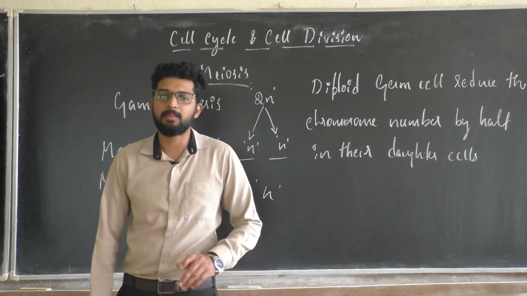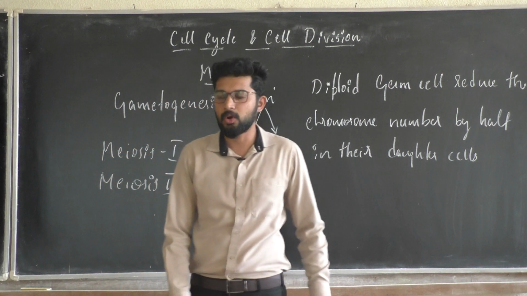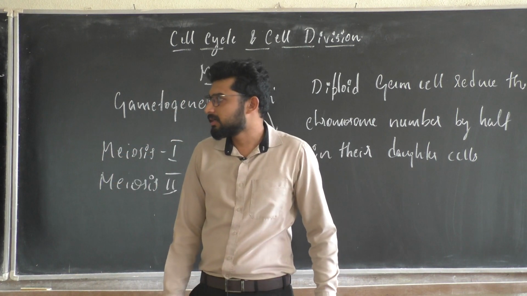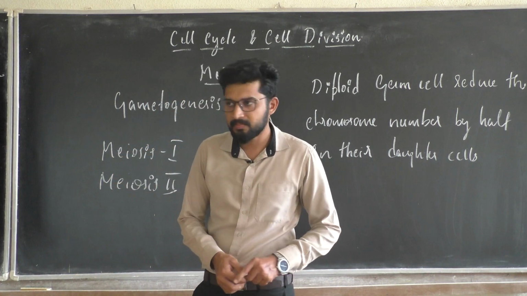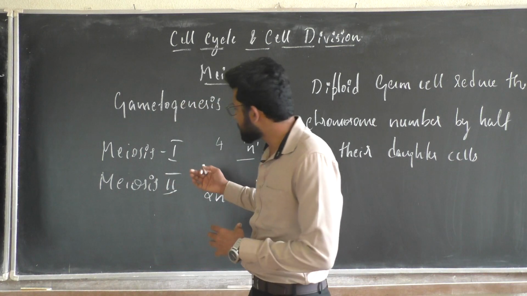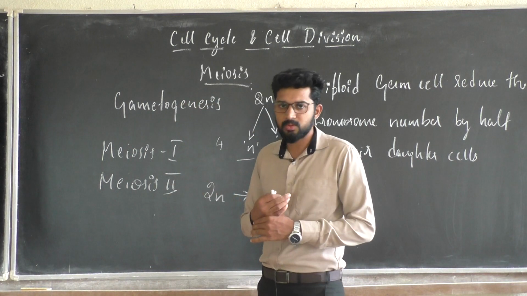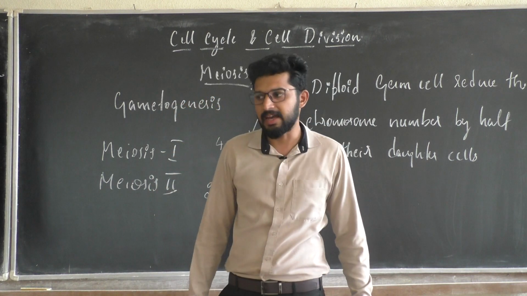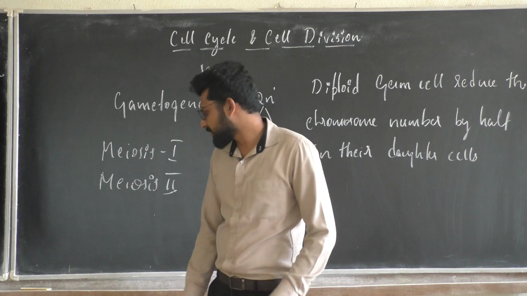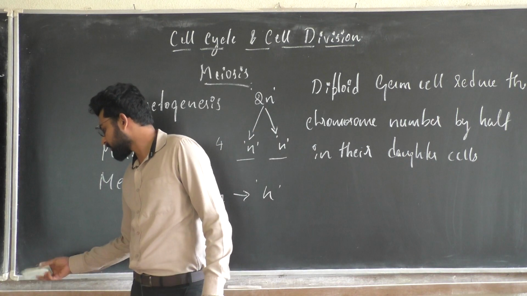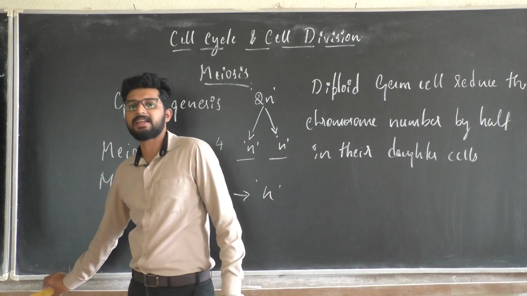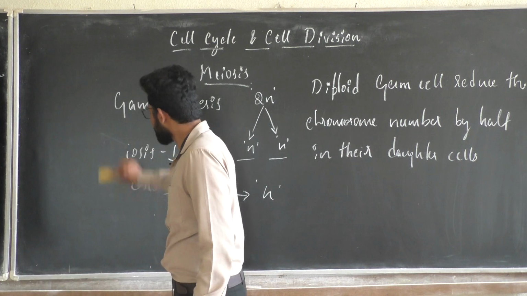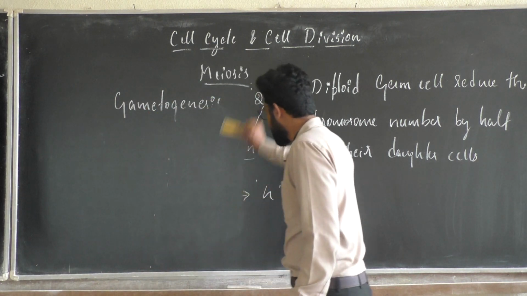What is meant by meiosis 2? Dear students, you already know, in meiosis 1 or meiosis 2, again there are many steps. Let us discuss that. What are the steps we can study here?